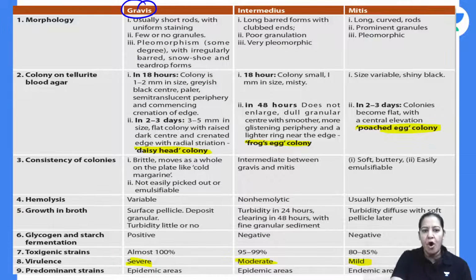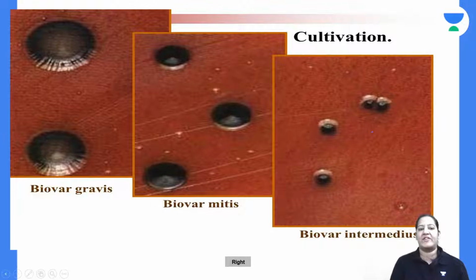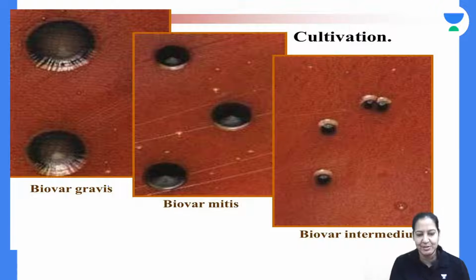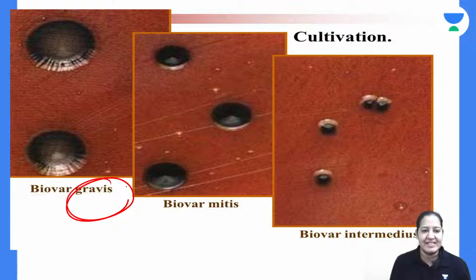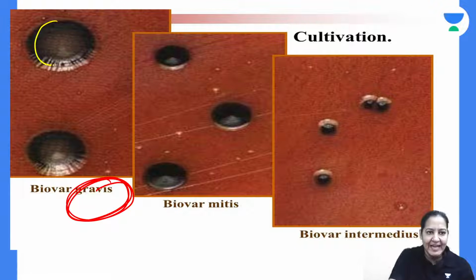So gravis form is the daisy head colony, intermediate form is the frog egg colony, and mitis form is the poached egg colony. See the 3 diagrams. I will explain, don't worry. So see the gravis here. Can you see the diagram of the gravis? It is looking like daisy head.